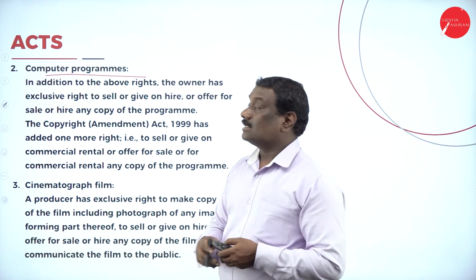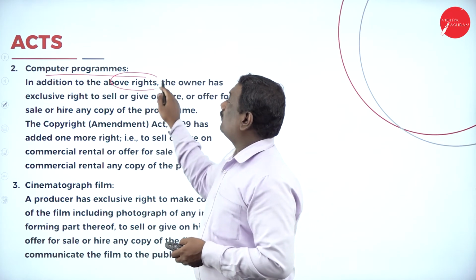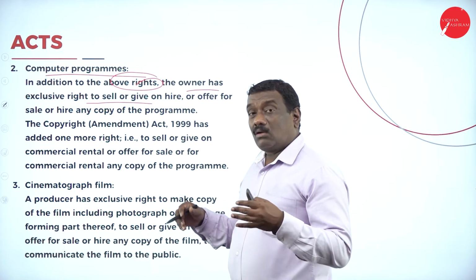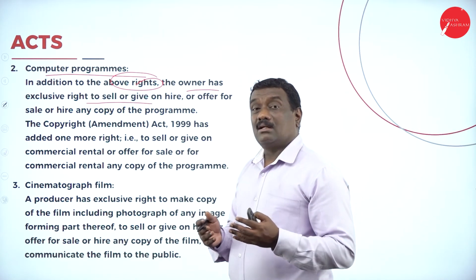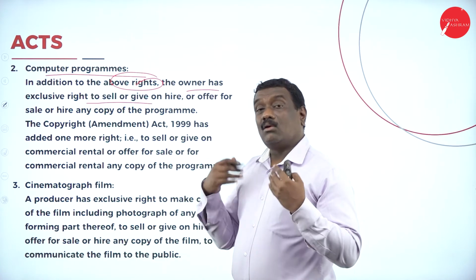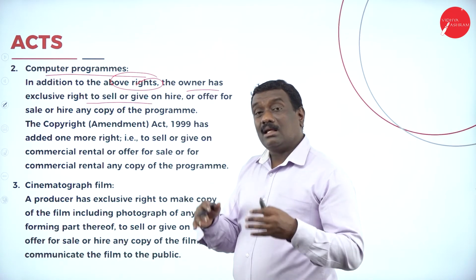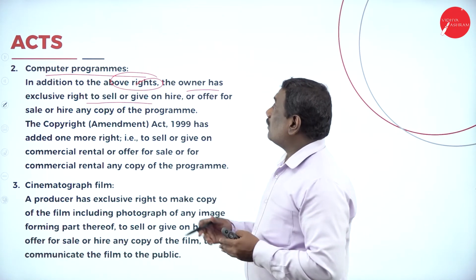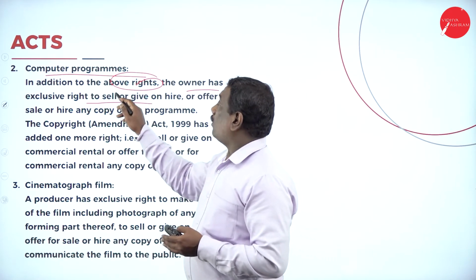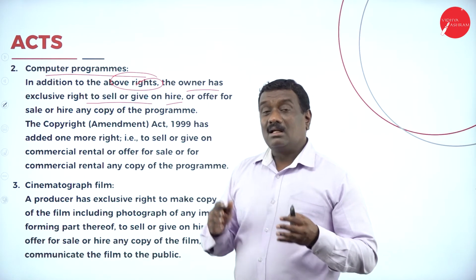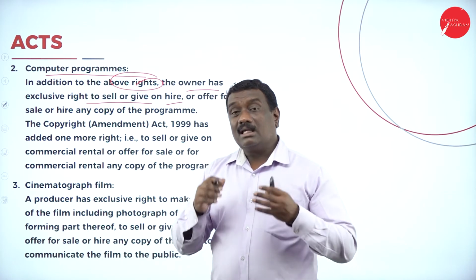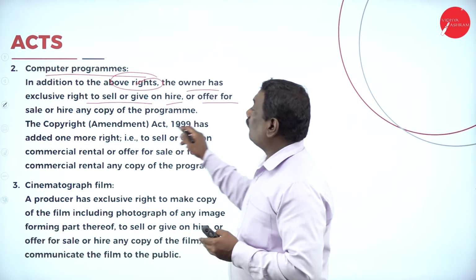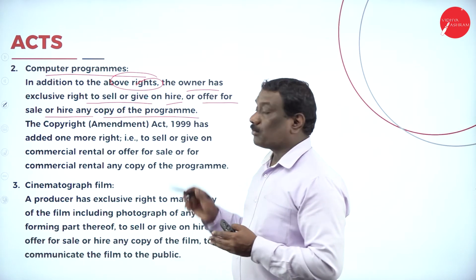Secondly, we have computer programs. This is also one of the acts. In addition to the above rights, the owner also has the exclusive right to sell or give on hire. Not only can he reproduce the work, reprint it, store it, or distribute it, but apart from that, the owner has the exclusive right to sell or give on hire, or offer for sale or hire, any copy of the program.